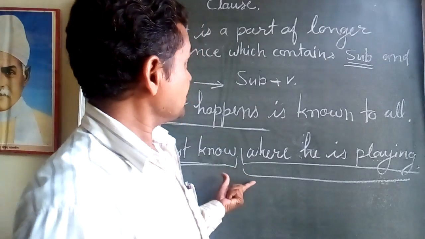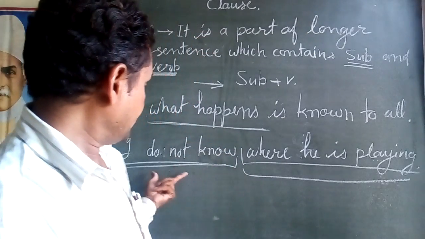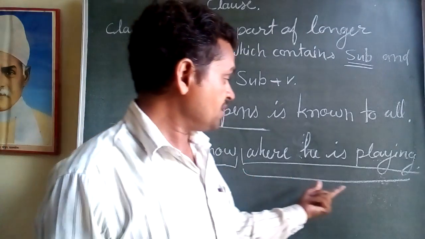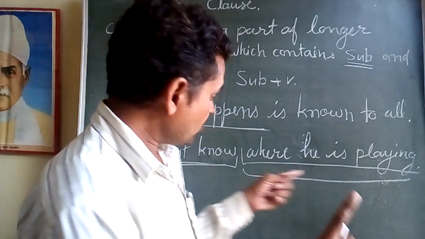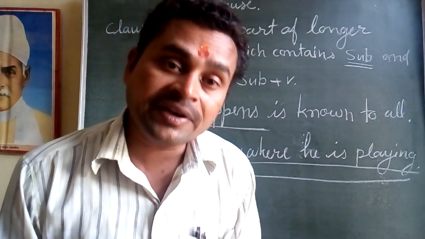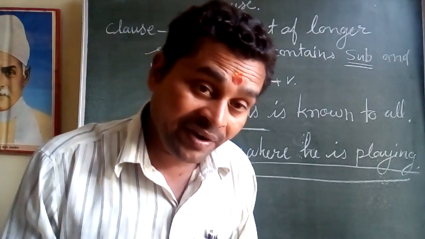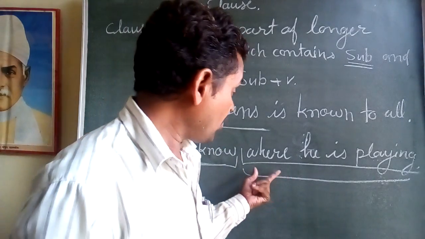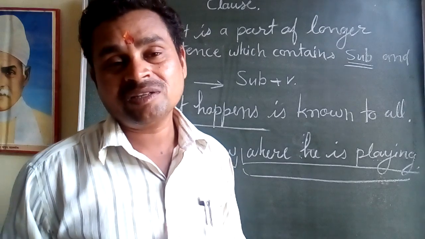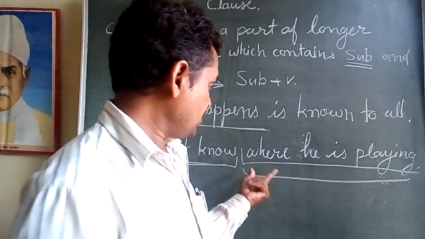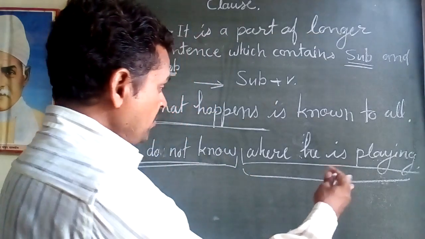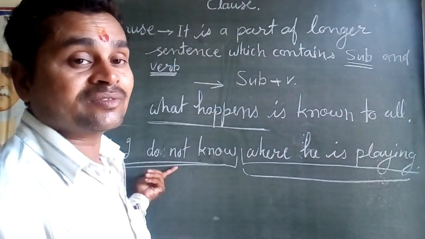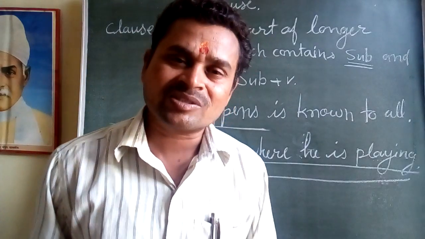Both the sentences are joined here with the help of the conjunction where, and this is also a clause, this is also a clause.